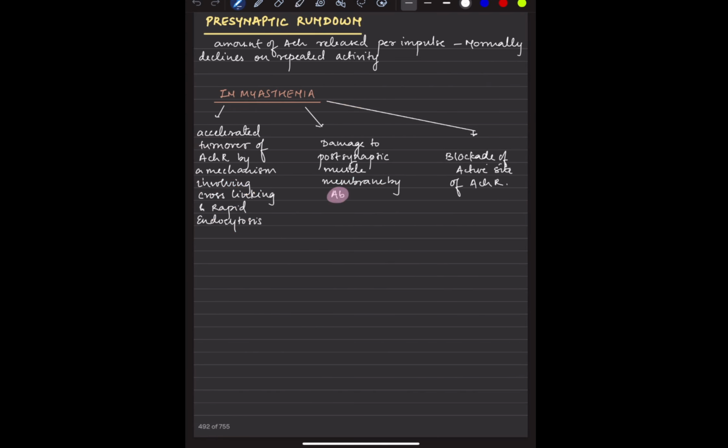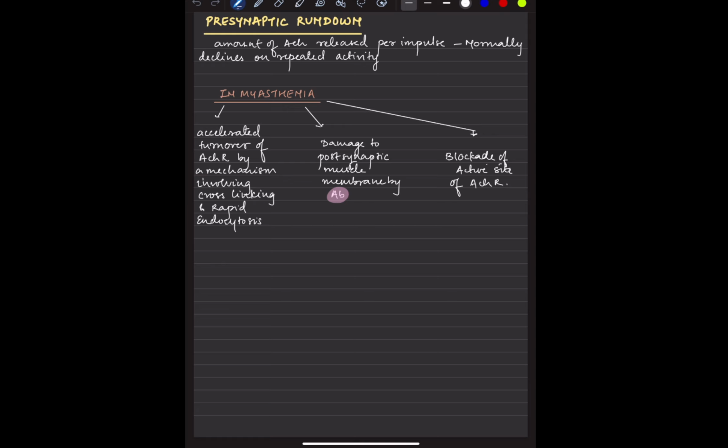Now, there is one important pathophysiology which I came across in Harrison, that is presynaptic rundown. What is it? The amount of acetylcholine released per impulse normally declines on repeated activity. So in a normal individual, fatigue is there, right?